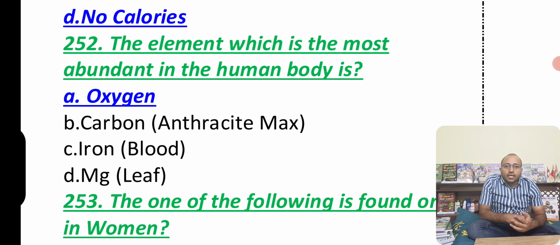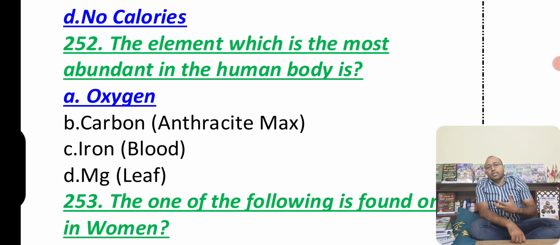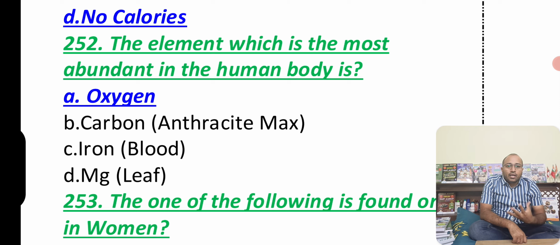The element which is the most abundant in the human body. He is asking about the element. You must know that in our blood we have iron. But when it comes to the whole human body, we have oxygen, because the blood is transported from one place to another with the help of hemoglobin. So the oxygen content is more. That is the reason we are healthy and wealthy.